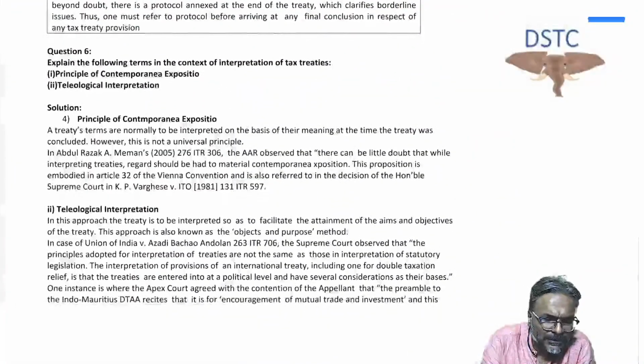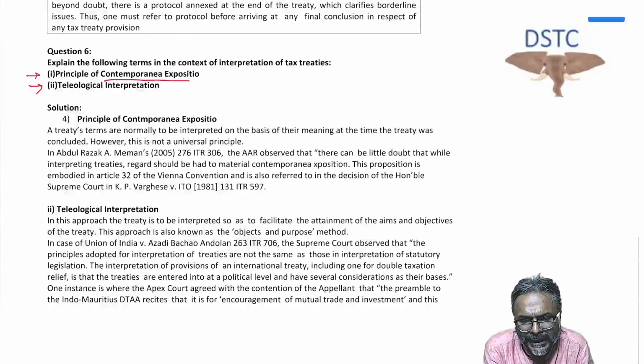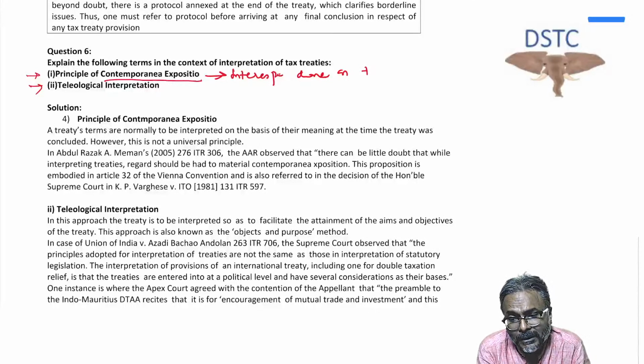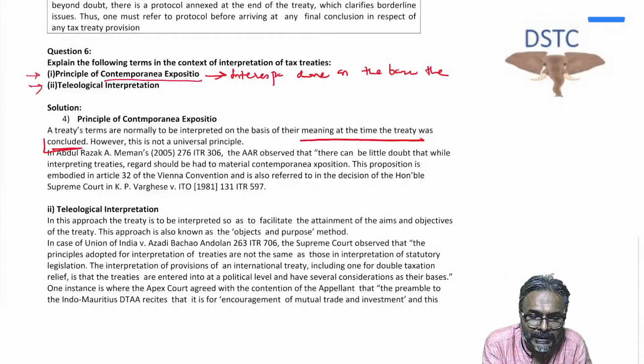Explain. Now students, these are the 2 terms. Contemporanea expositio. Contemporanea expositio means the interpretation through this principle. The interpretation has to be done on the basis of the meaning at the time the treaty was concluded.